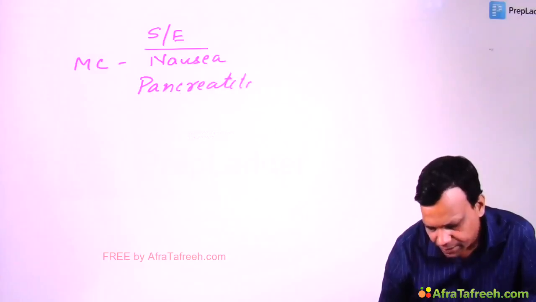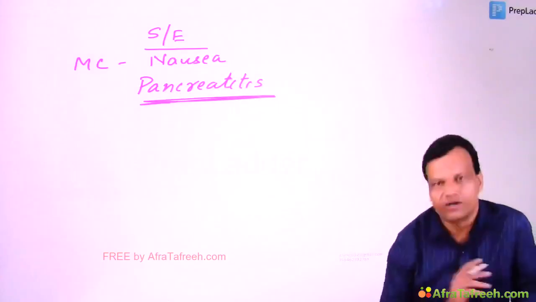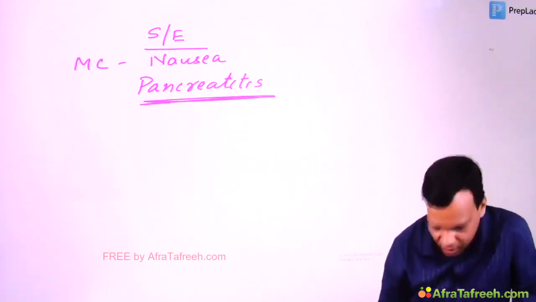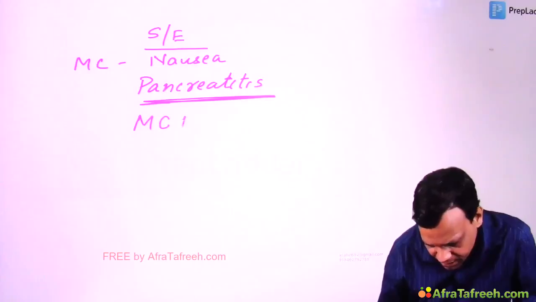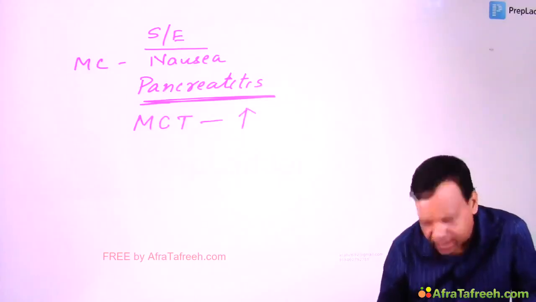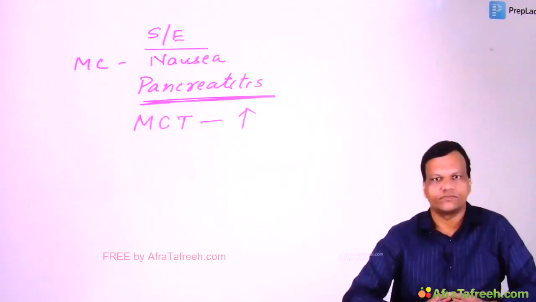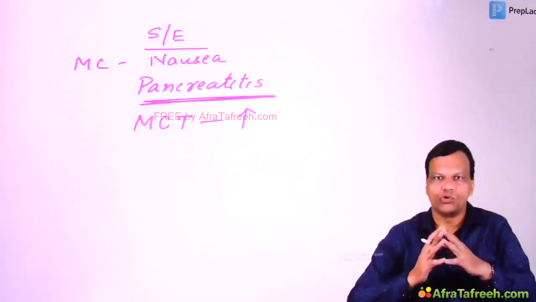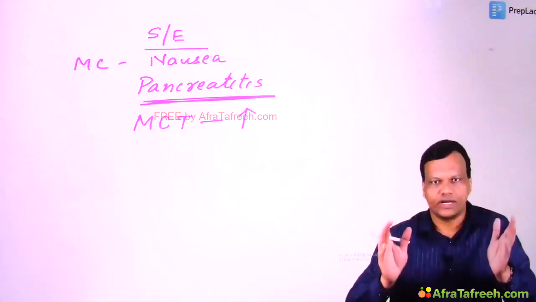But the special side effect to remember is that they can cause pancreatitis. Pancreatitis is a very important side effect of these drugs. And third, very important to remember, they increase the risk of medullary carcinoma of the thyroid.